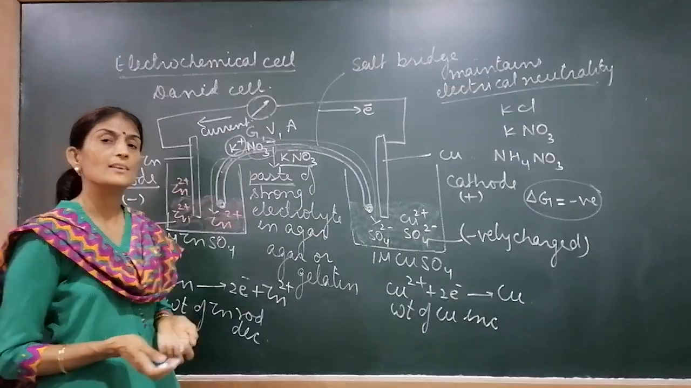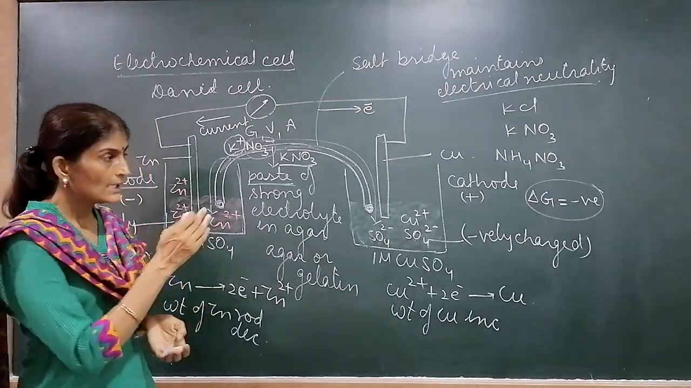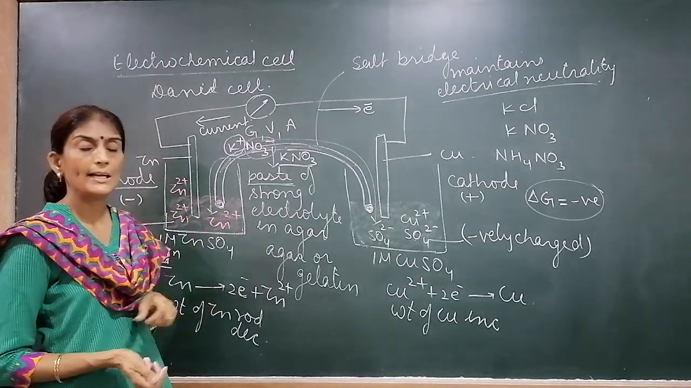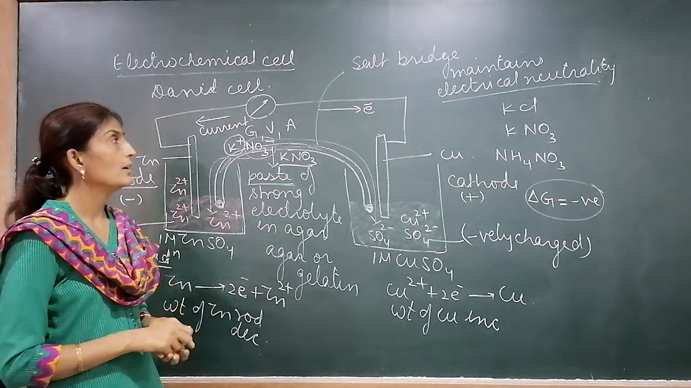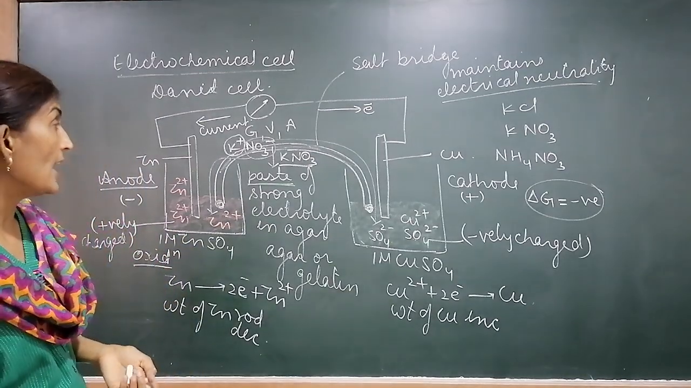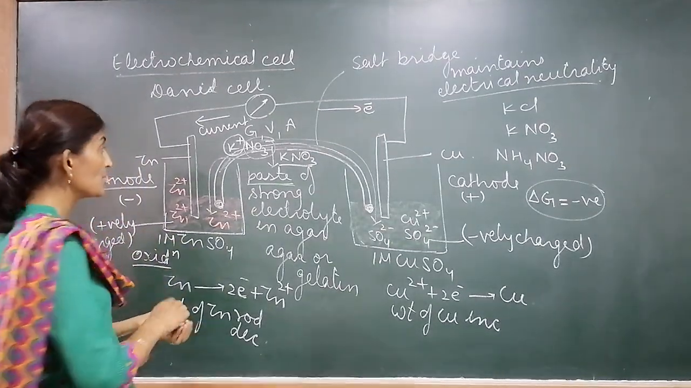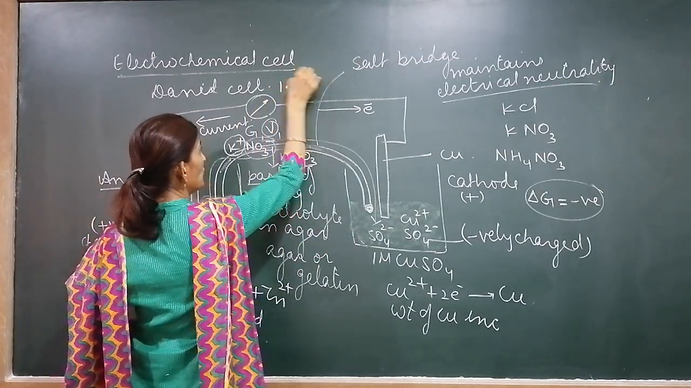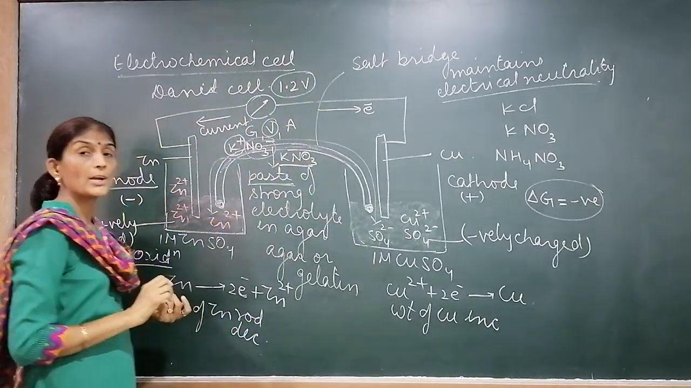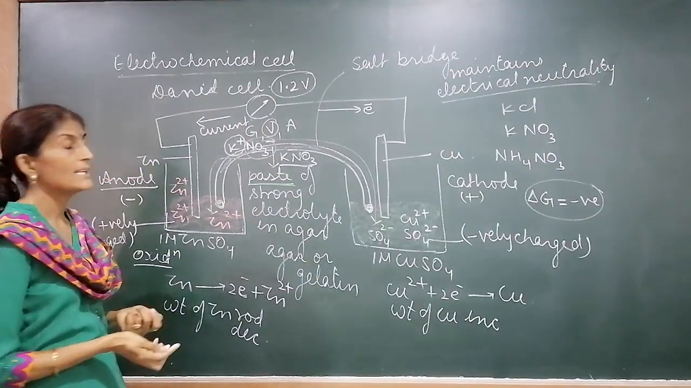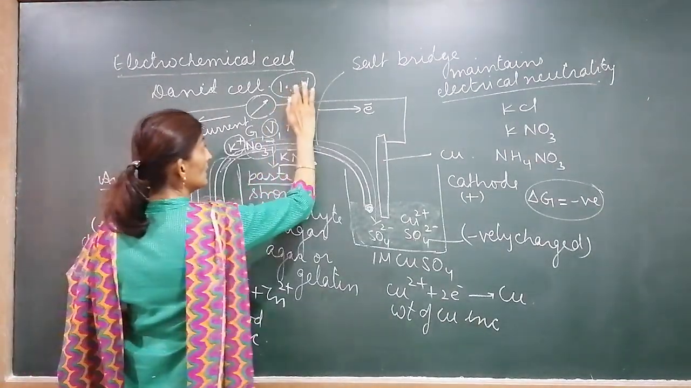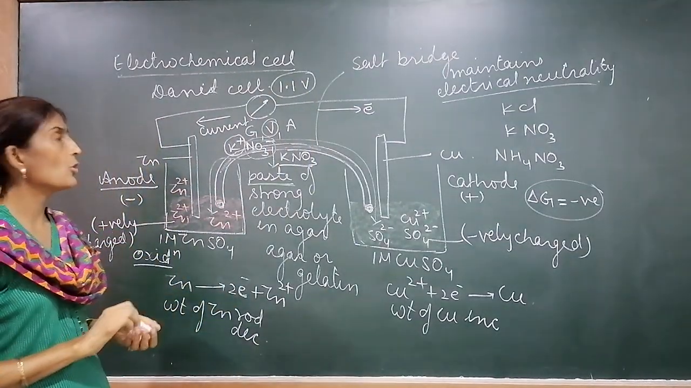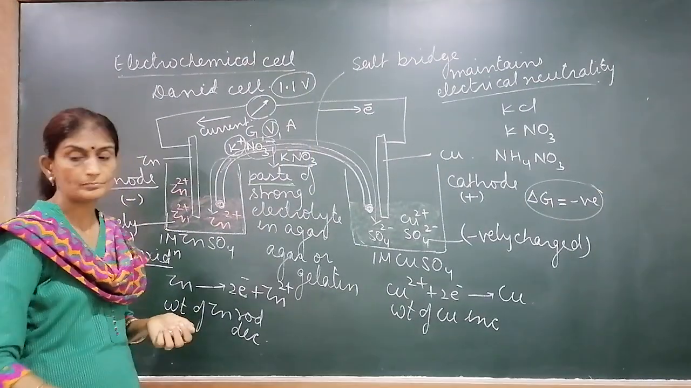In thermodynamics we have done this: if the reactions are spontaneous, then the free energy change will be negative. This complete cell is called an electrochemical cell. If we calculate its voltage by placing a voltmeter, it comes out to be about 1.1 volt. How much voltage is produced from this Daniell cell? That is 1.1 volt. How it comes, we'll do later on in the form of numericals.